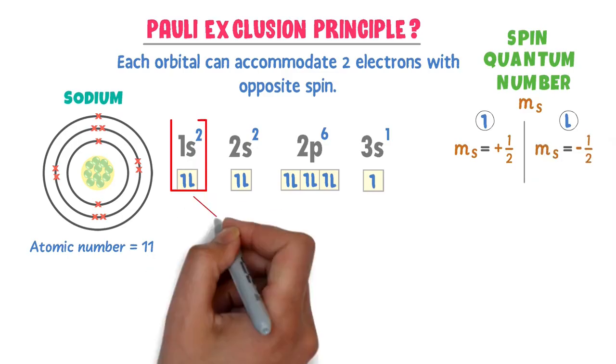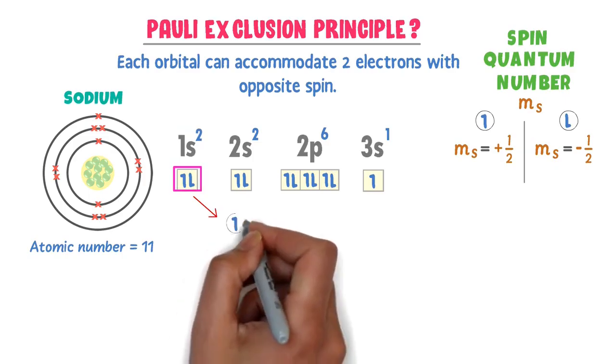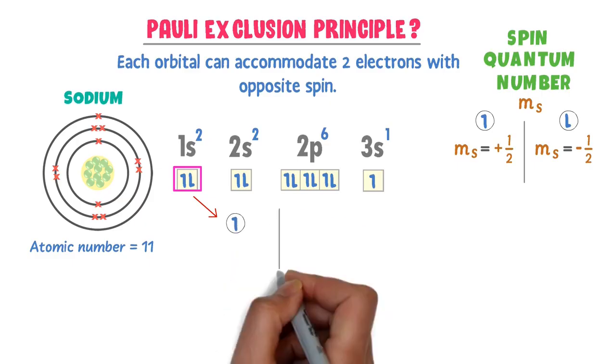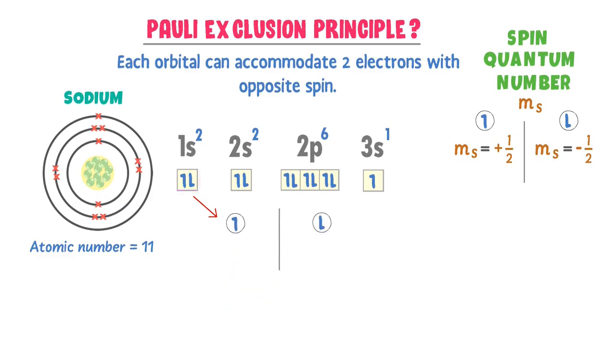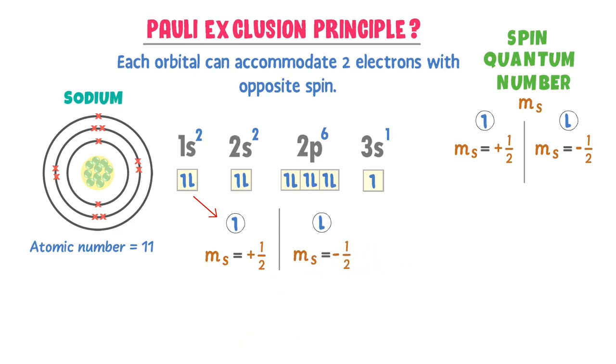Now let me take 1s orbital. We know that there are 2 electrons present in it with opposite spin. I mean, 1 electron is present in upward direction and another electron is present in downward direction. So the spin quantum number ms of this electron is equal to positive 1/2, and the spin quantum number of this electron is equal to negative 1/2. Now listen carefully. These 2 electrons belong to the same orbital, I mean 1s orbital, but these 2 electrons have different spin quantum numbers within the same orbital.